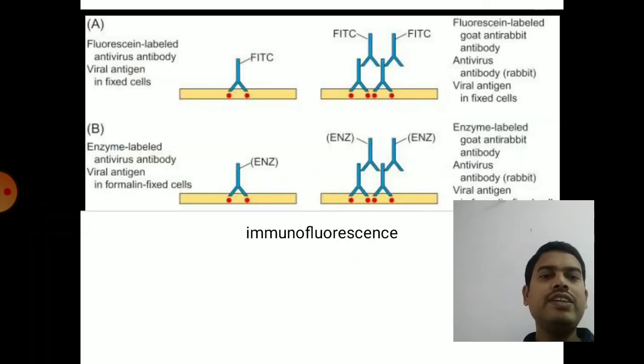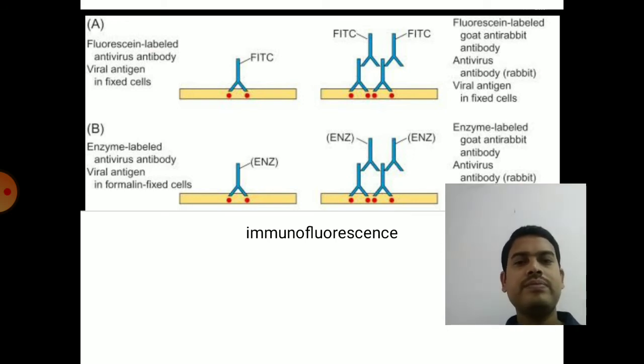So the next one is immunofluorescence. Use of antibodies which are labeled with fluorescent compounds is called immunofluorescence.